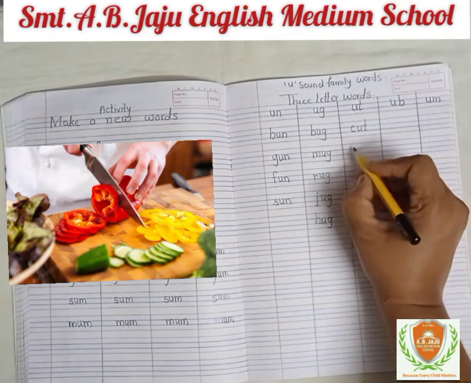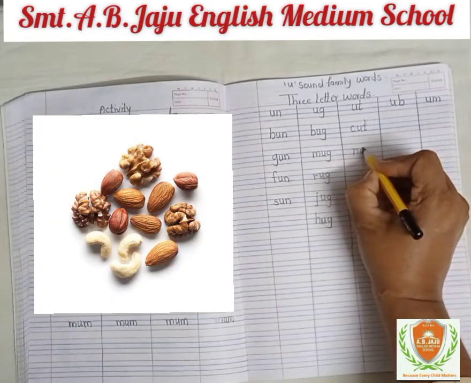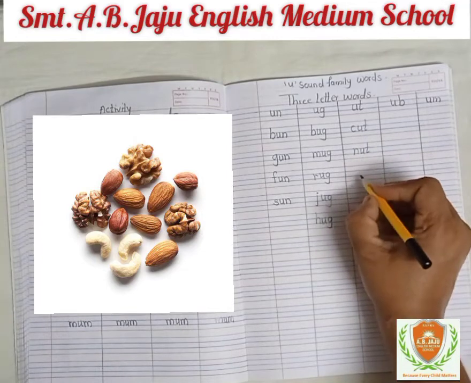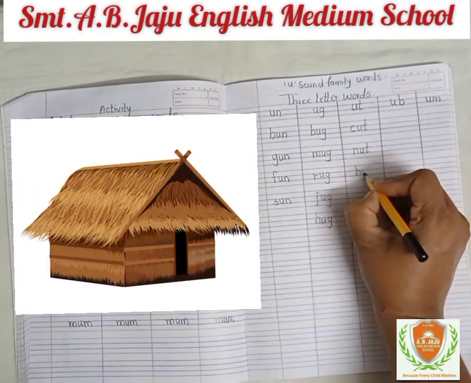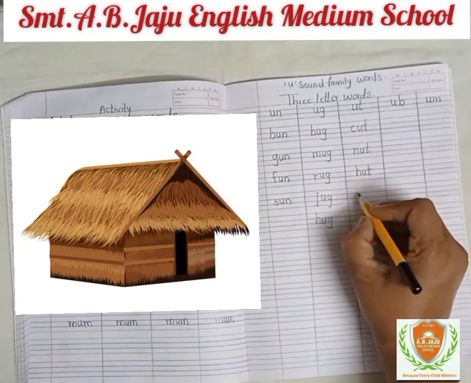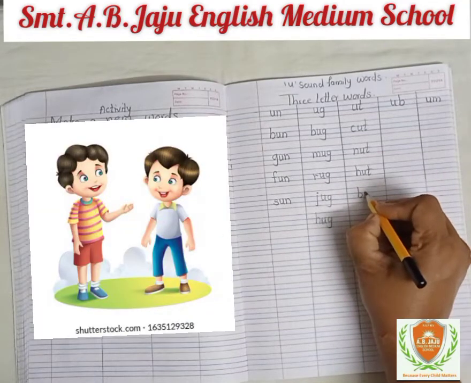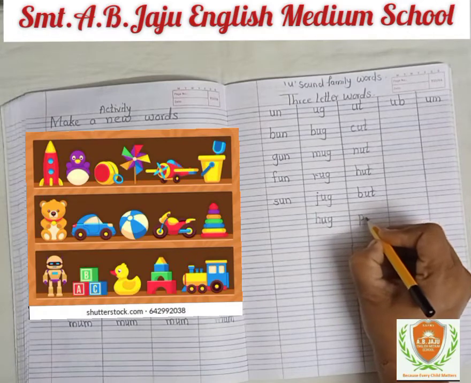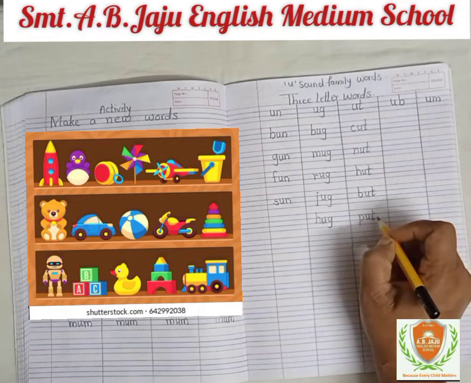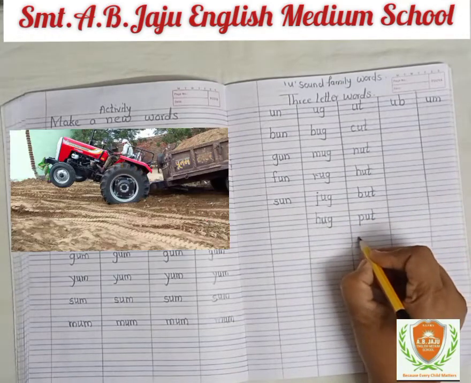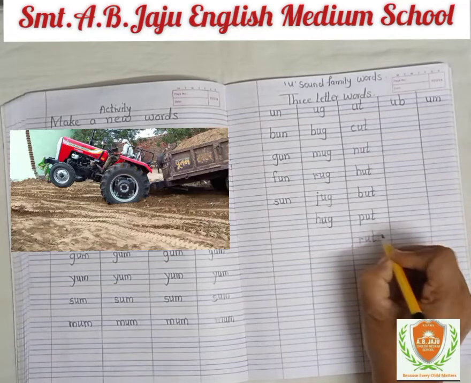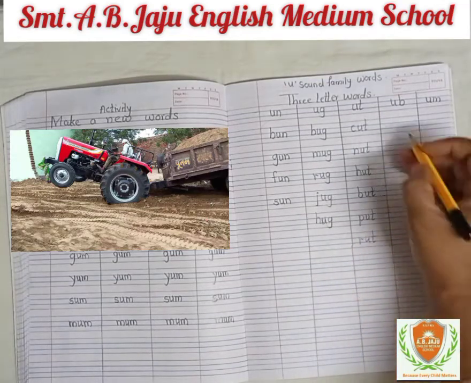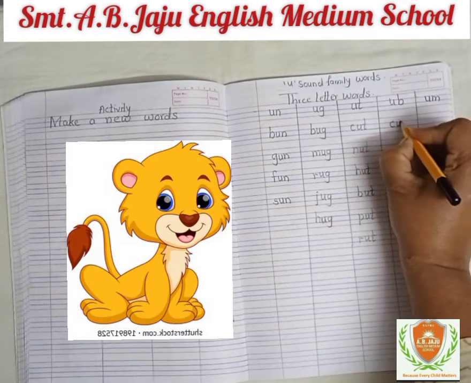C-U-T. Cut. N-U-T. Nut. H-U-T. Hut. B-U-T. But. P-U-T. Put. R-U-T. Rut. Up sound. C-U-B.